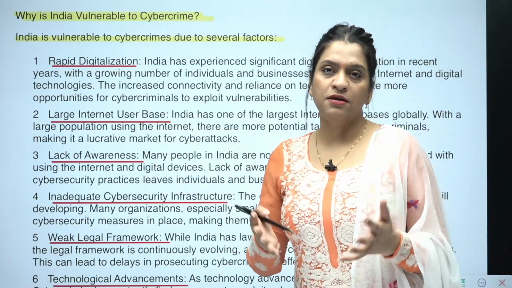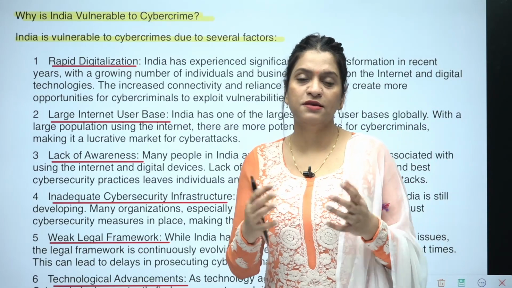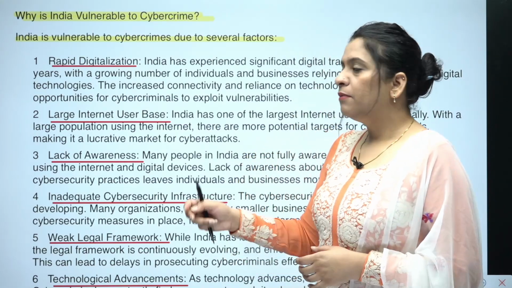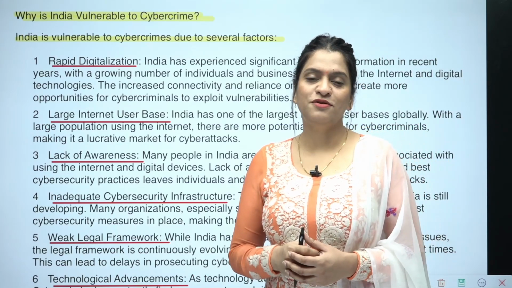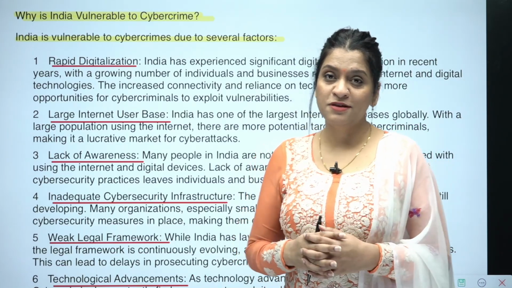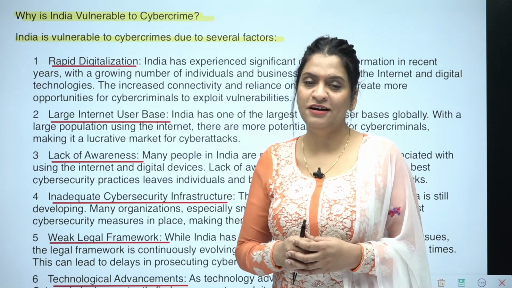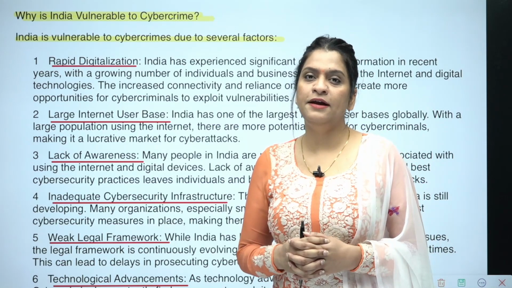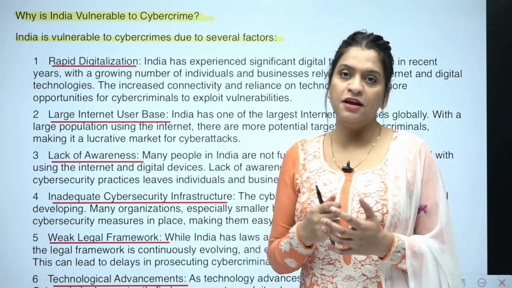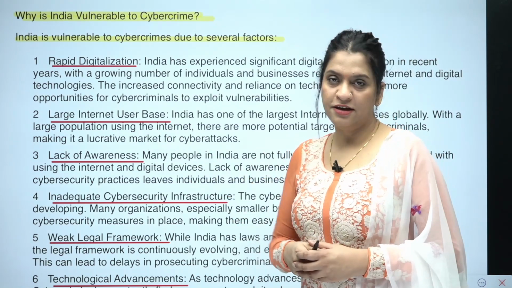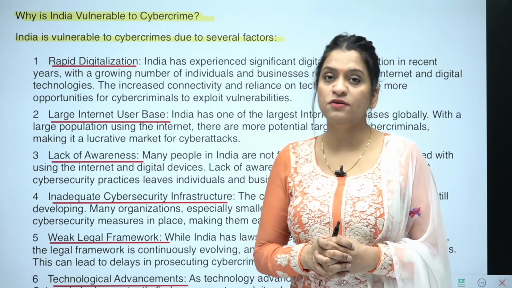That is why Mark Zuckerberg and Elon Musk, etc., have their attention diverted towards India, because they see India as a big market, with Facebook users, Instagram users, and as you have recently seen, the Prime Minister himself gave awards to people who are making YouTube content. So this shows how much India is involved in online creativity and activity using the internet. So India has a large base of internet users, and that makes India susceptible to cybercrimes.